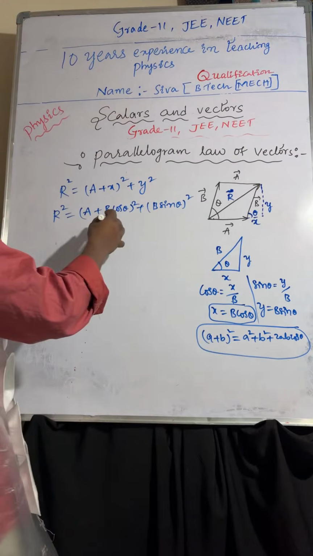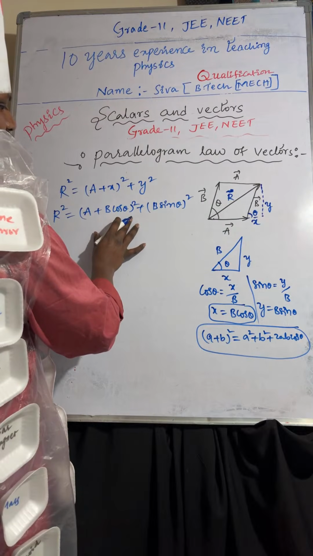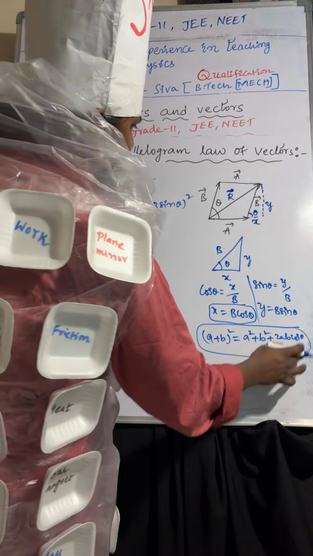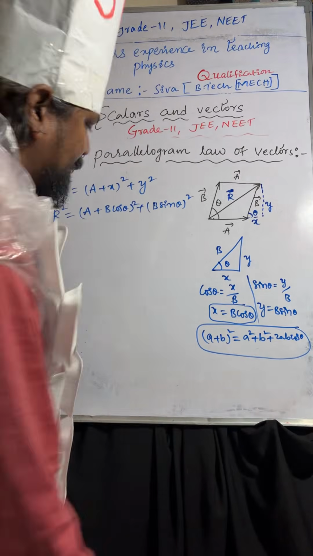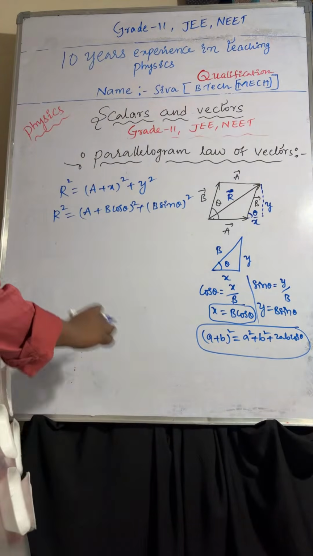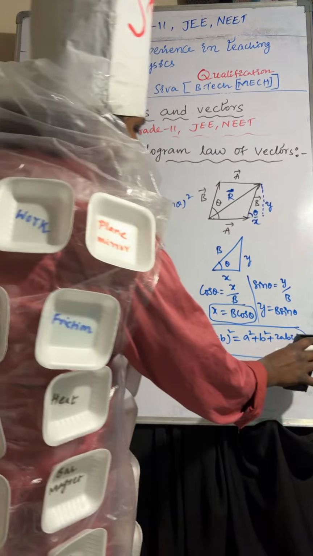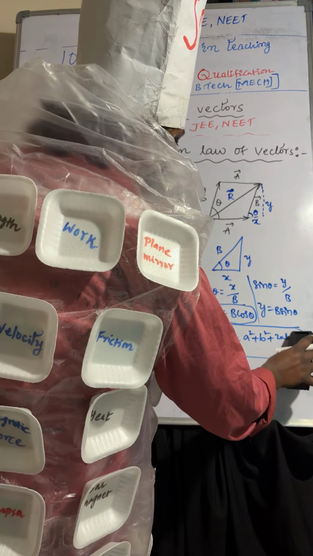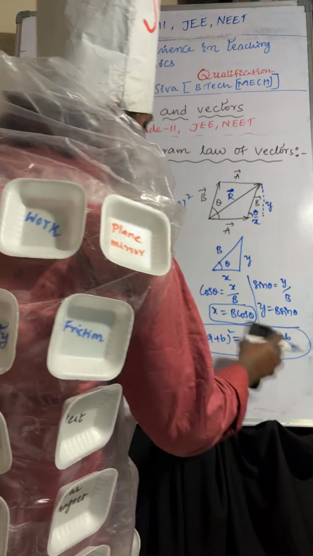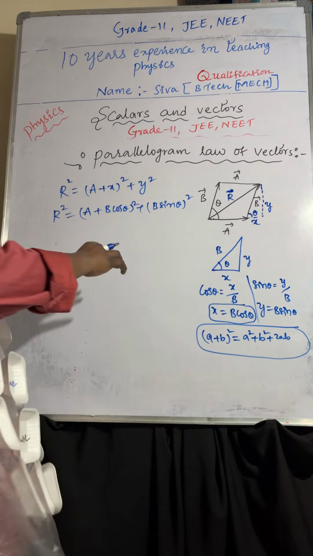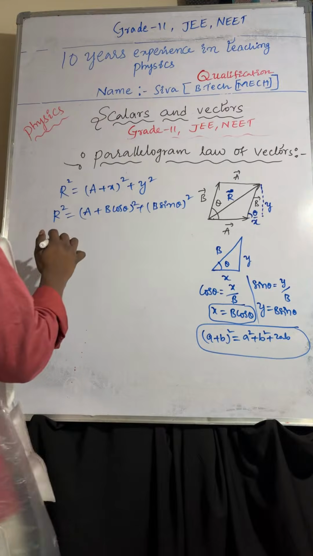So now you can see here, whatever you are getting, a square plus b square plus 2ab.